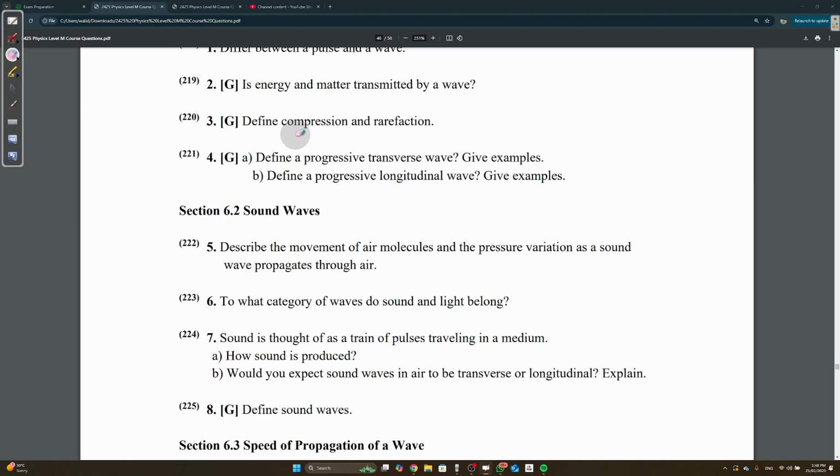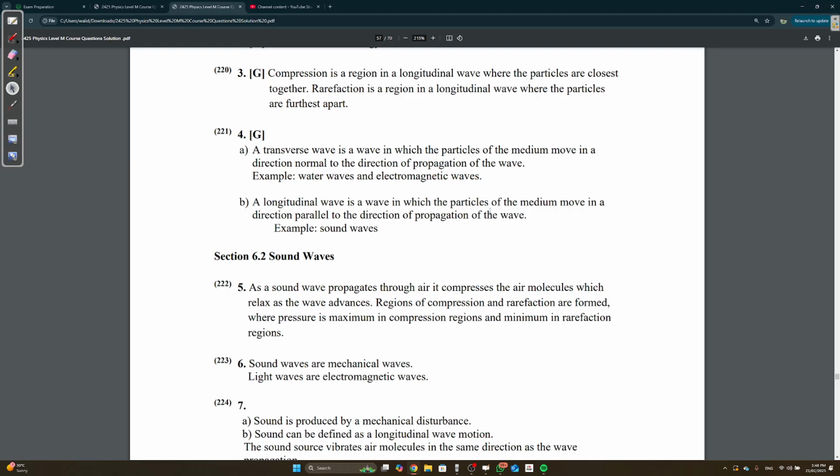Define a progressive transverse wave and give examples. Define a progressive longitudinal wave and give examples. A transverse wave is one whose displacement is up and down, in a direction normal to the propagation of the wave. The wave is going to the right, and the displacement is perpendicular, normal. Usually when they ask for direction, you say it's normal.